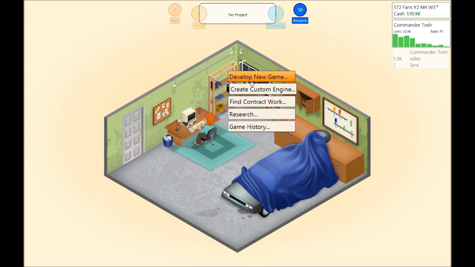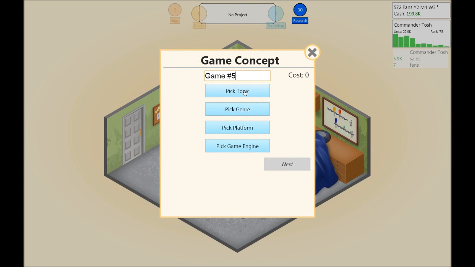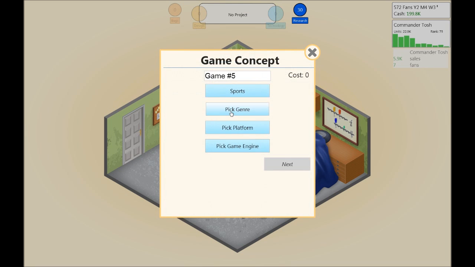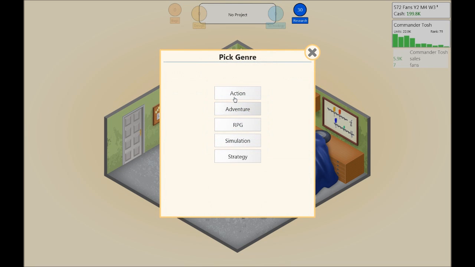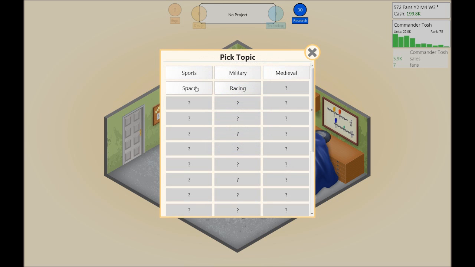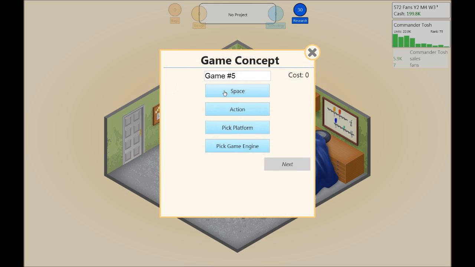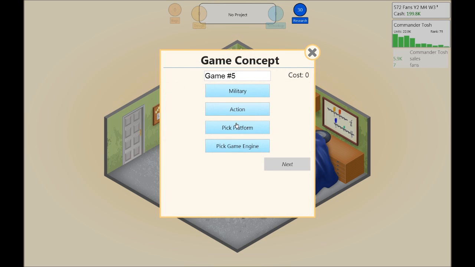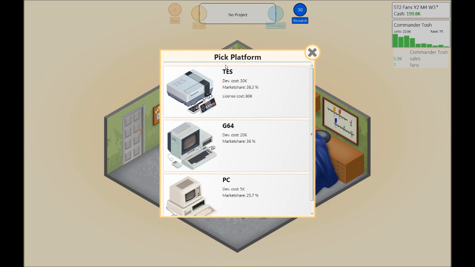Yes, so let's create a new game so we can make some money. Pick topic. Let's go for sports, shall we? And it's gonna be an action game. Sports action. Will that work? Wait. Military action. I'm thinking... See, okay, here, this one just stole market shares like there was no tomorrow.